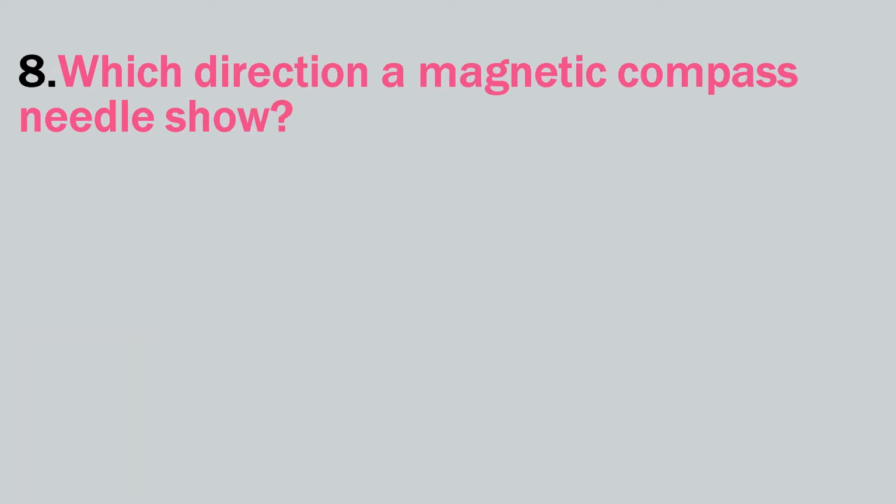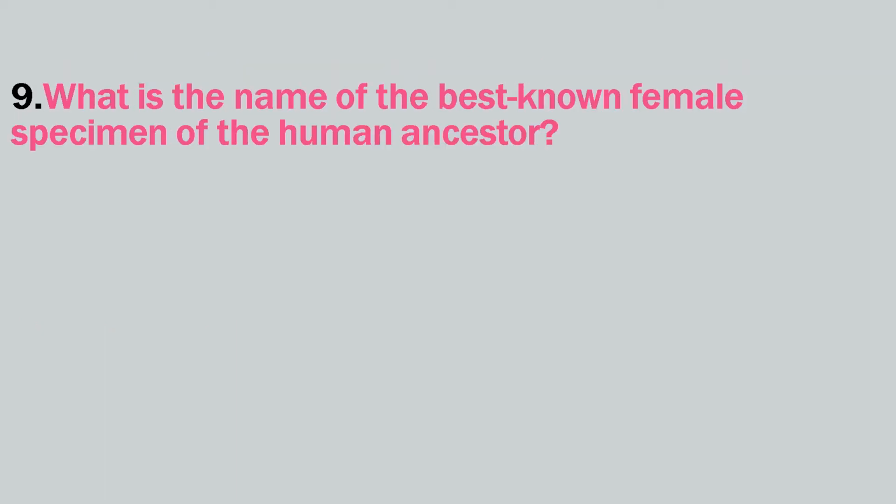Which direction does a magnetic compass needle show? North-south. A compass needle points to north because the north pole of the magnet inside it is attracted to the south pole of the Earth's built-in magnet. What is the name of the best known female specimen of the human ancestor? Lucy. Lucy belongs to the human ancestor species Australopithecus afarensis. The fossil of Lucy was discovered from Ethiopia in 1974.